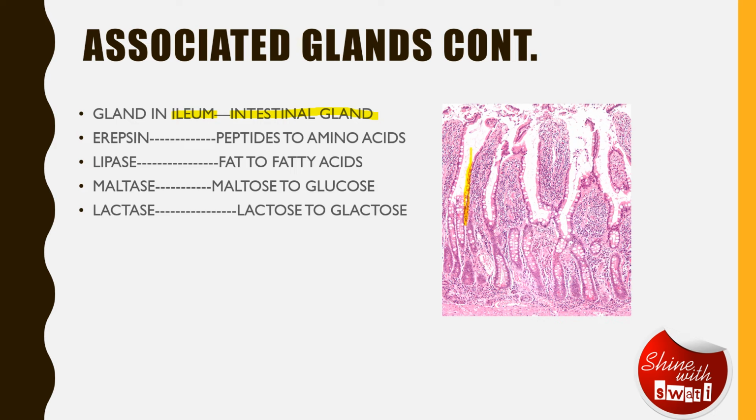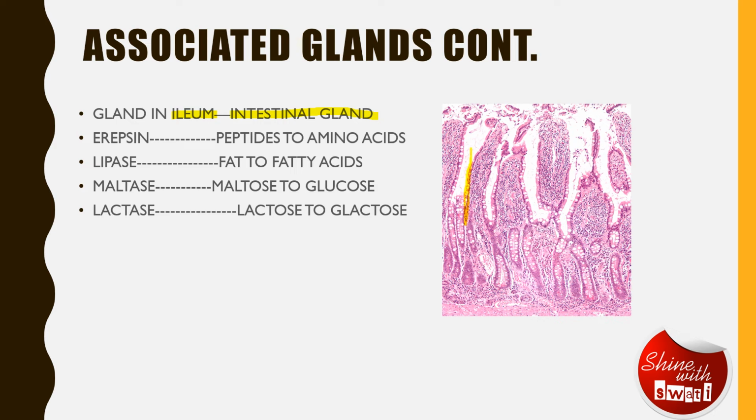So they also help in releasing a mixture of juices. And there is one term which is actually not in your syllabus, but let me tell you about it. The mixture of juices released by the glands in ileum, we call it succus entericus. We do not need to talk about it right now.